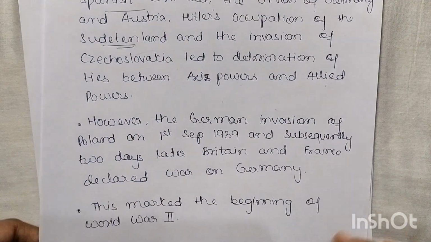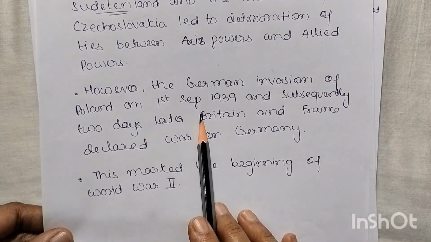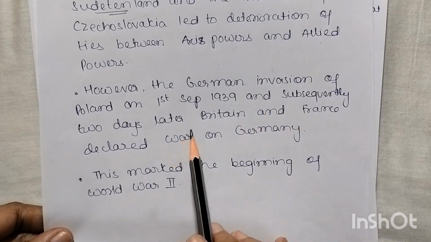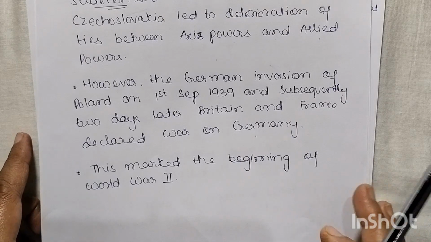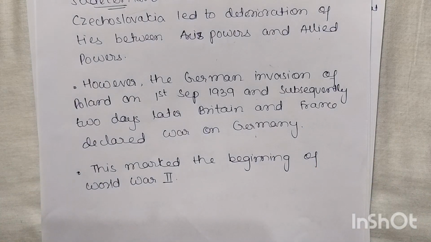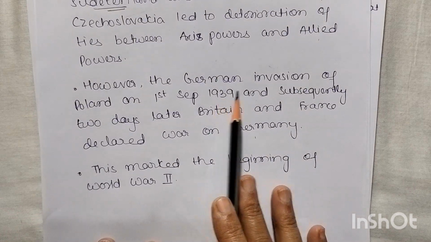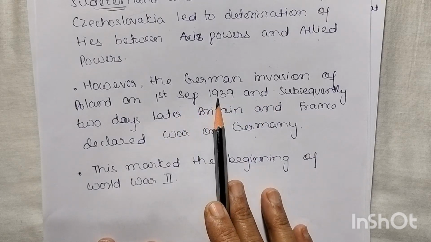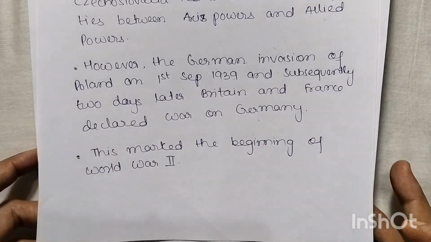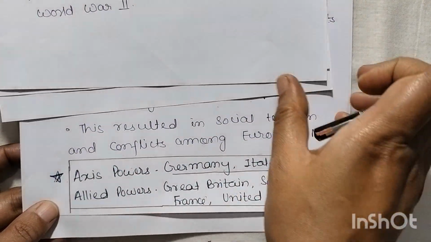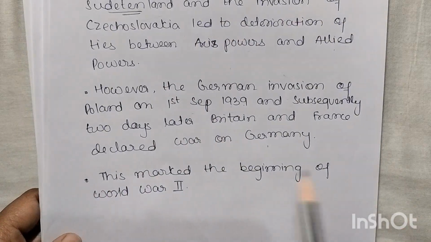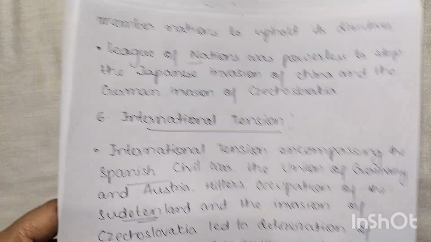However, the German invasion of Poland on 1st September 1939 and, two days later, Britain and France declared war on Germany. Now, what did Germany do? Germany invaded Poland because Hitler wanted Germans to live there, and he considered the Polish people inferior and only fit as a workforce. So Germany invaded Poland on 1st September 1939, and two days later Britain and France, from the Allied power, declared war on Germany, and this marks the beginning of World War II.